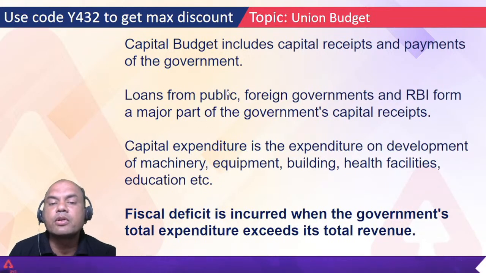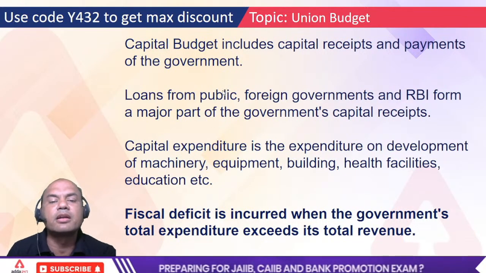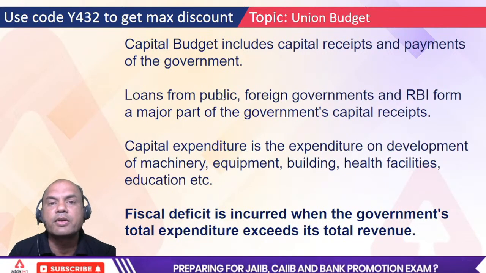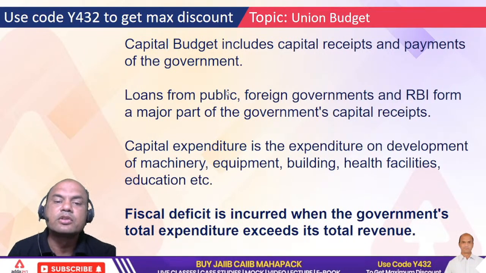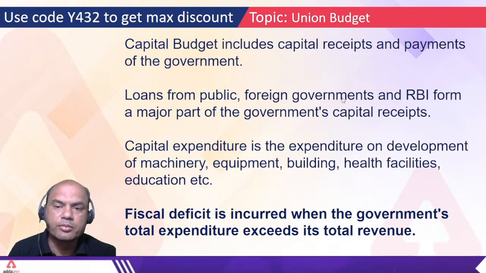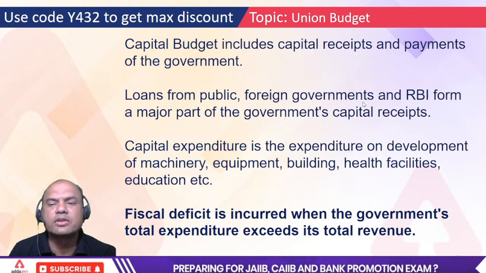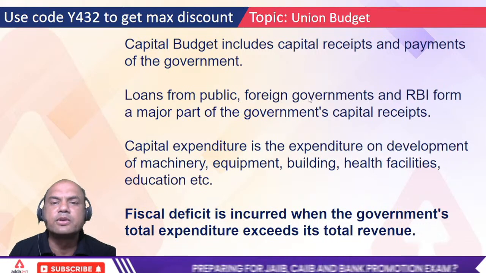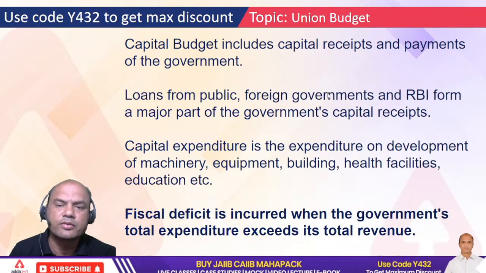So public means what? All that PF, Provident Fund, because what is Provident Fund? Provident Fund is of the public. So government takes loans from this. Foreign governments means all the neighboring governments or any government. India taking loan from USA, USA taking loan from somebody. That is basically foreign government.